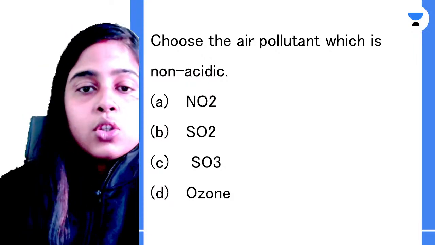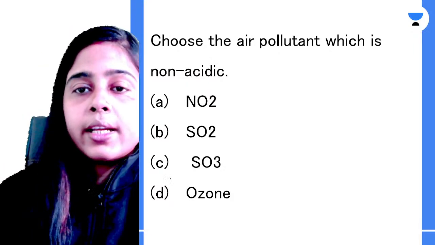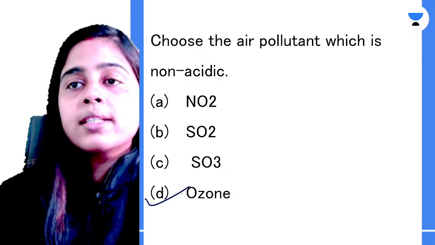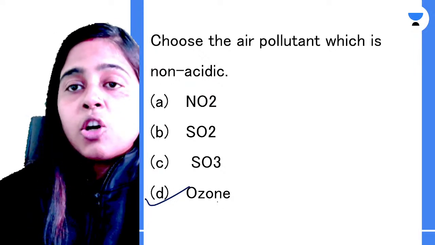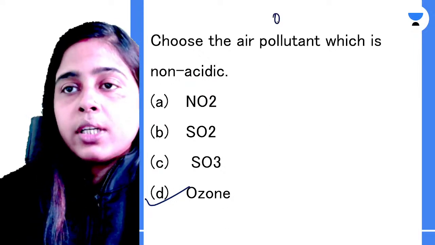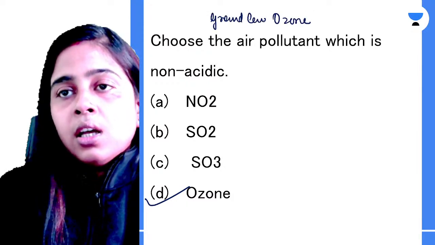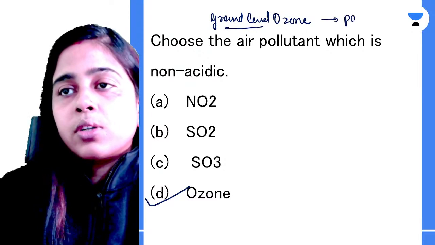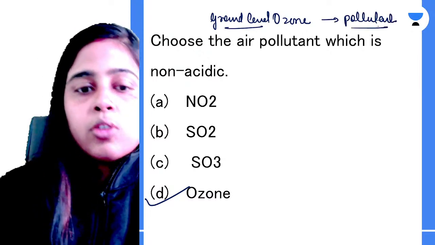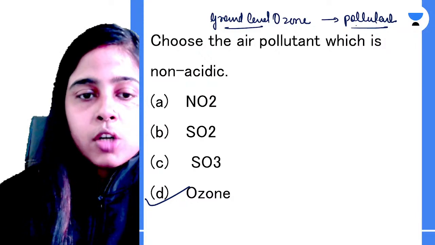Okay. So let me give you the answer for this. So the correct answer is ozone. Ozone is the air pollutant which is non-acidic. Ozone is acting as a pollutant when it is formed at ground level. Ground level ozone is a pollutant. Clear? Now let me tell you some of the characteristics of ozone.